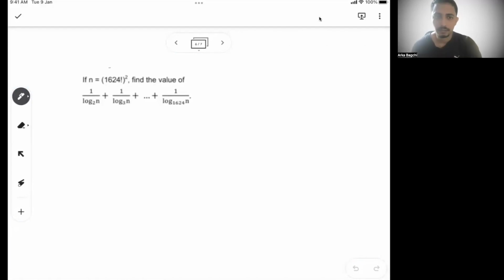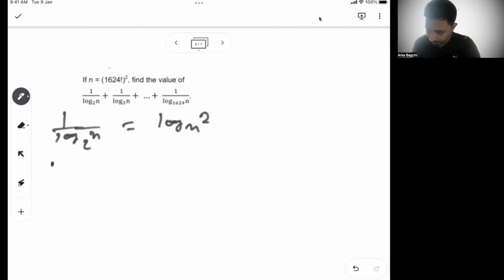Now n is 1624 squared. Okay. Now what is given? 1 by log n base 2, can I write it as log of 2 base n? Similarly, 1 by log n base 3, I will be able to write it as log 3 base n.